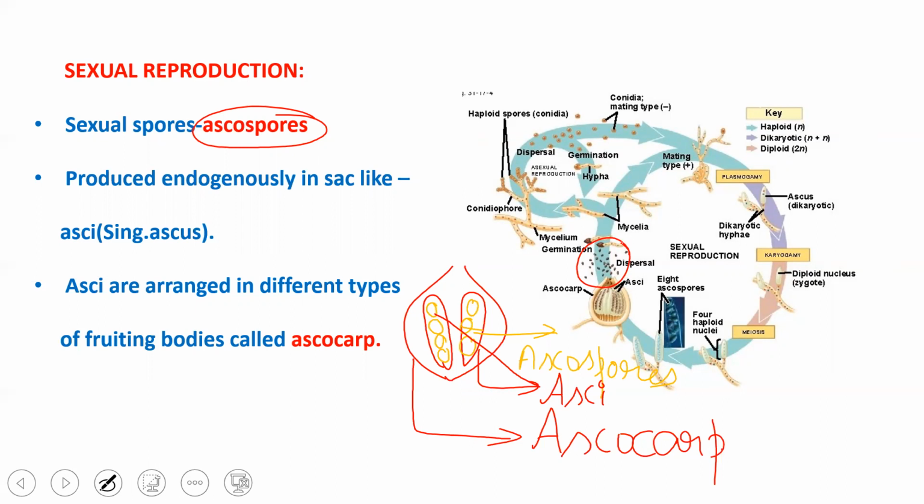Remember that between plasmogamy and karyogamy, there is one phase called the dikaryotic phase, where the nuclei do not undergo immediate fusion. The nuclei there are called dikaryon, and later they fuse together, undergo karyogamy, followed by meiosis. Once again, the 4 spores formed undergo a second meiotic division to form 8 ascospores.